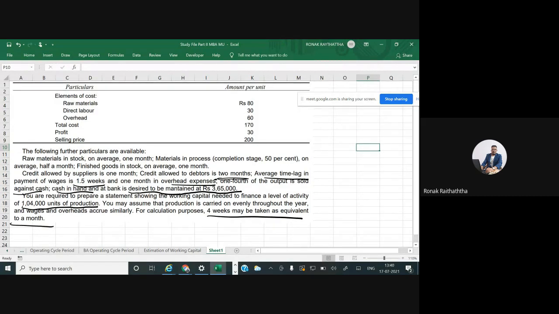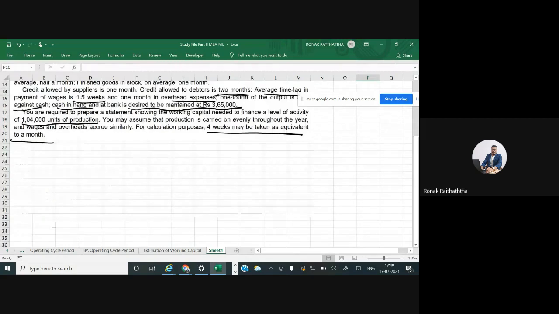Well, let's start with the very basics of it. We are supposed to calculate the working capital. Working capital in gross terms stands for the total of current assets. When I use net working capital, that means current assets minus current liabilities. So I'm writing the working capital statement.